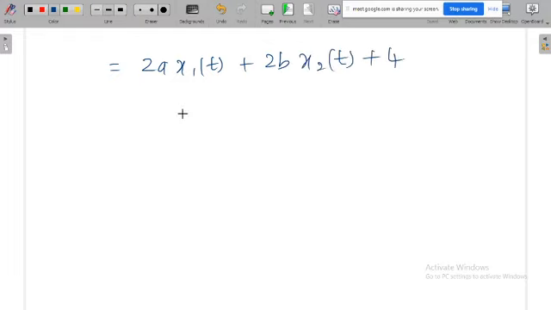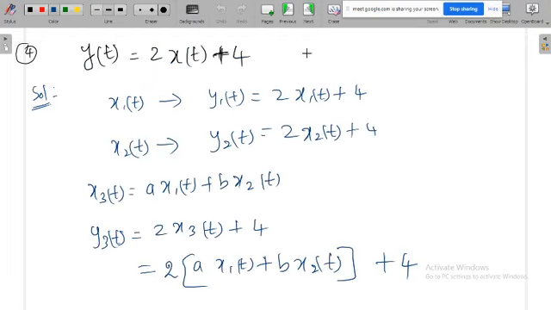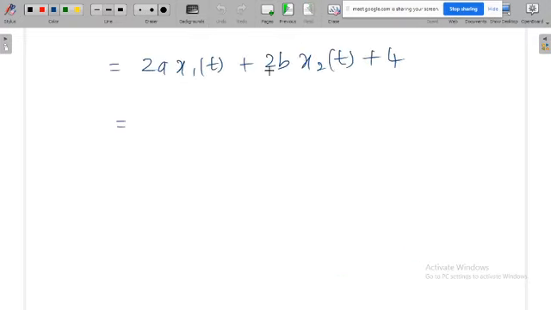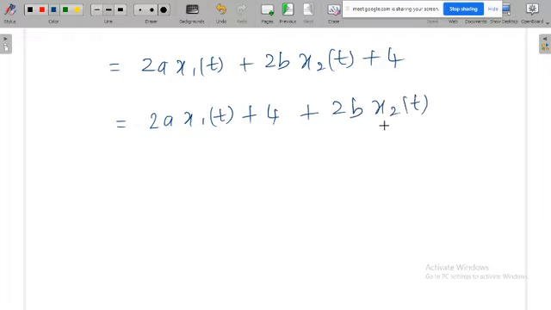How can we represent this in terms of y1 of t or y2 of t? If it is 2 x1 of t plus 4, you can replace it with y1 of t, but here you cannot represent it in terms of y1 of t.